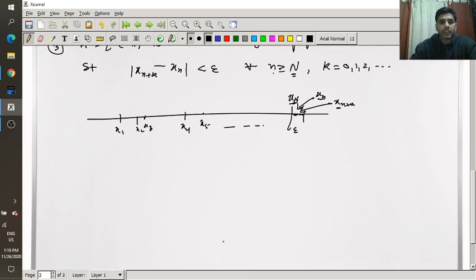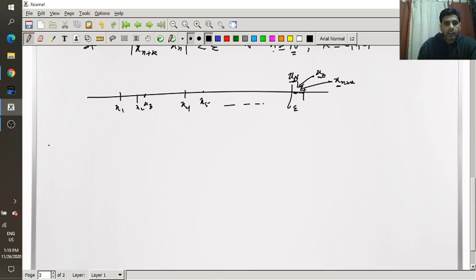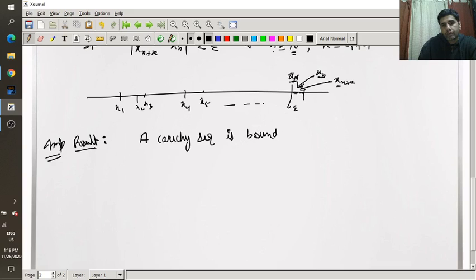Now we will move to some important result, and we will also prove that result. Result is: a Cauchy sequence is bounded, and converse, but converse is not true. Converse need not be true, right? So we will prove this statement.